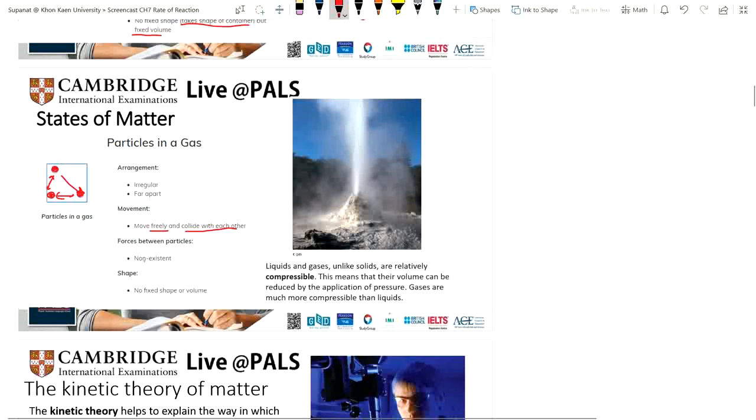The forces between the particles: there isn't a force between particles because they stay far apart from each other. The shape and the volume: it doesn't have a fixed shape and it doesn't have a fixed volume. The shape can be changed by the container, and the gas can occupy the container up to the volume of the container. So that means the gas particle doesn't have a fixed shape and doesn't have a fixed volume. Okay?